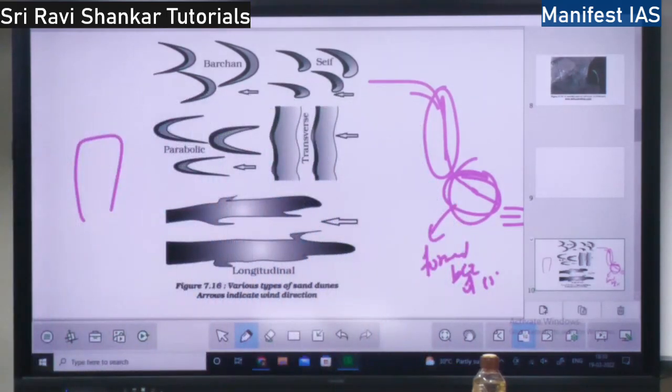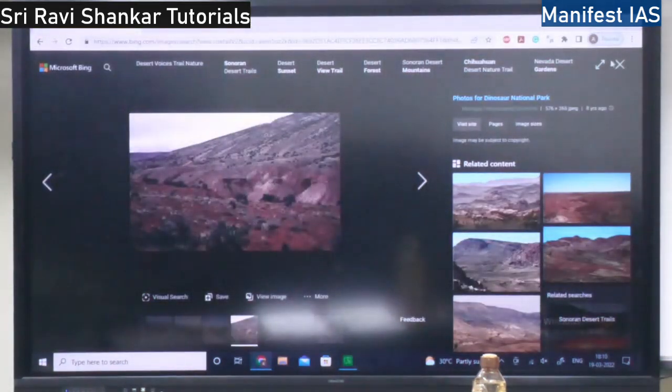Then you have the concept of playas. What are playas? I better show the diagrams for everything.